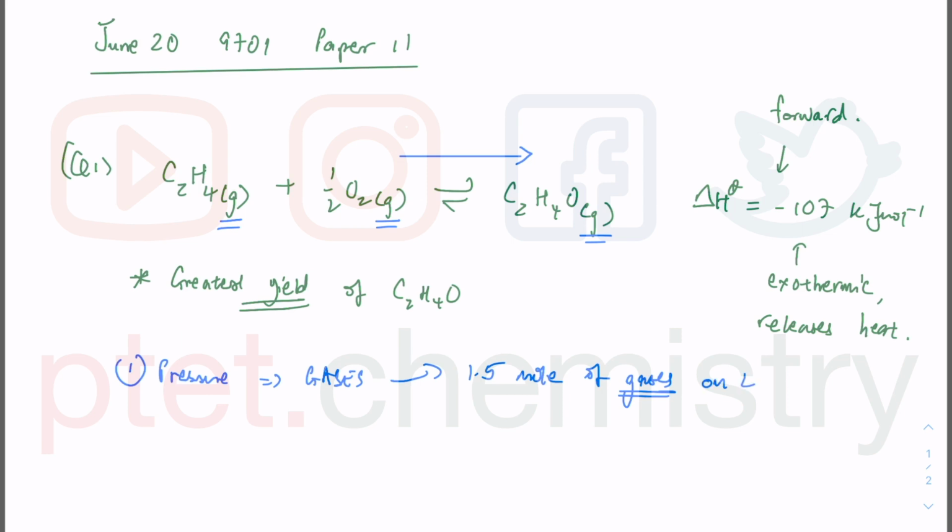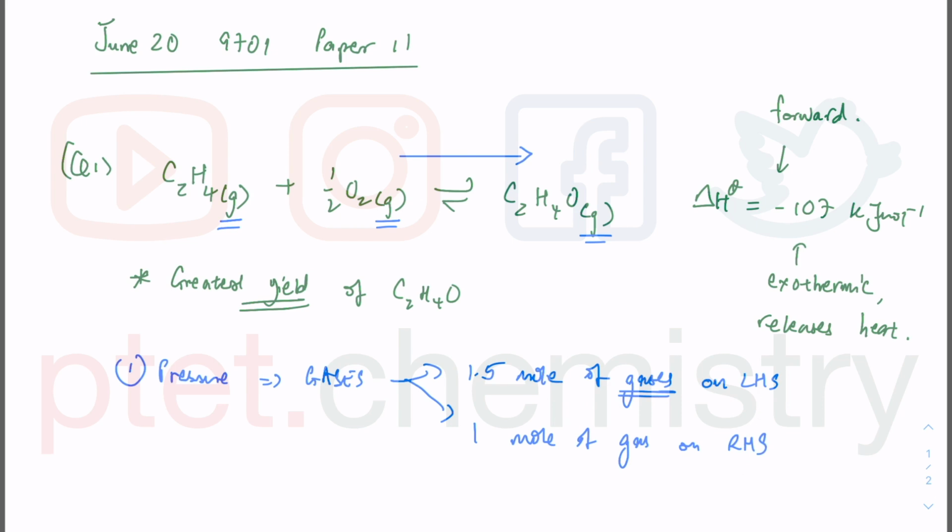So this is the left hand side, LHS, and you have 1 mole of gas on the right hand side. The more moles of gas, therefore the more molecules of gas, the greater the pressure they exert when they collide with the walls of the container in which they are stored. So there is greater pressure on the left than on the right because there are more moles of gases on the left.